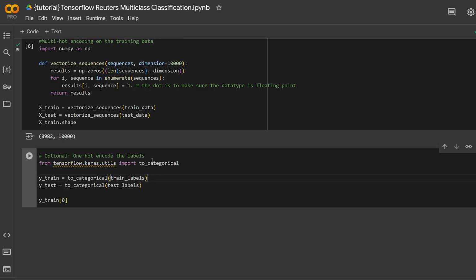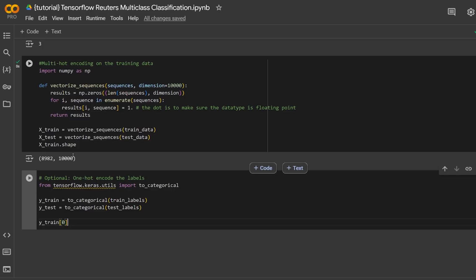What we're going to do is use tensorflow.keras.utils. There's a function inside of this that will automatically do it for us. It's just called to_categorical, because one-hot encoding is also known as categorical encoding, which lines up because we're predicting different categories basically. The way it works is we're going to give it our labels, feed it into the function, and this will produce a new set of data that has every single label one-hot encoded for us.